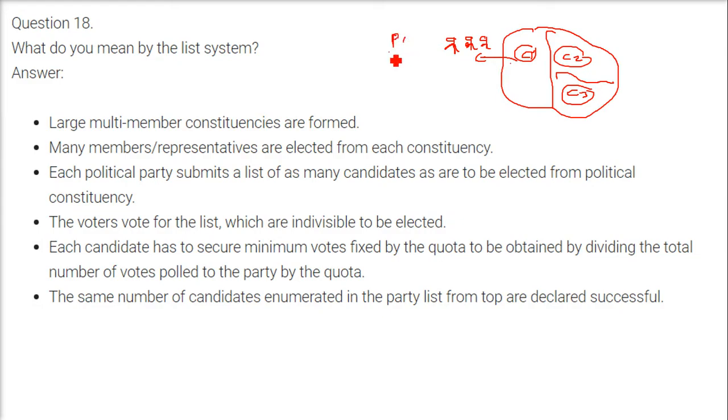So say party 1 will have a list of 3 for this constituency. Party 2 again has a list of 3 for this constituency, and the voters vote for the list, which is indivisible. Each candidate has to secure the minimum votes fixed by the quota, obtained by dividing the total number of votes polled by the party by the quota, and the same number of candidates enumerated in the party list from the top are declared successful.